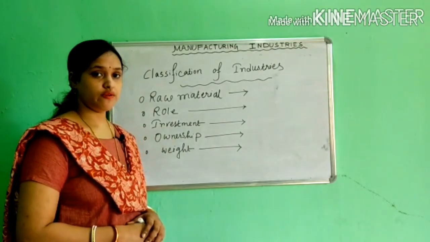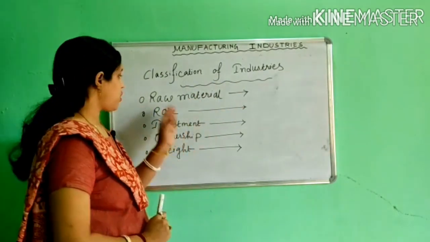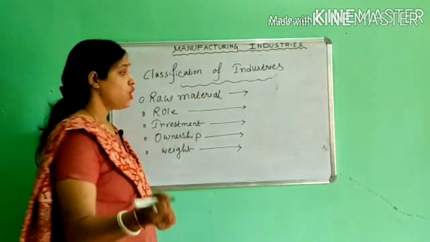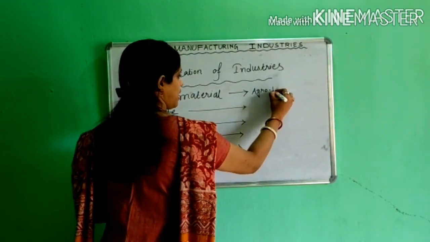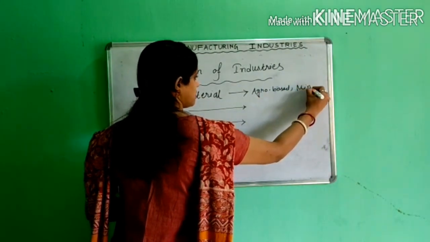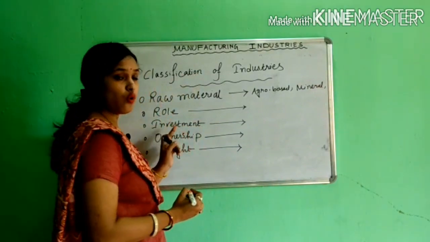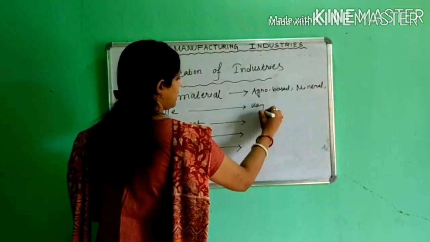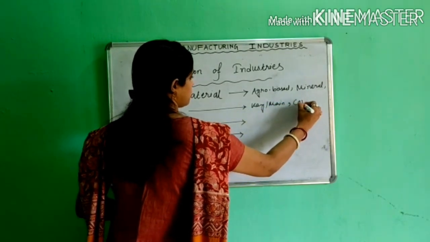Now our next topic of discussion is classification of industries. On the basis of raw material, we find agro-based and mineral based. Next, on the basis of role, we find basic and consumer.